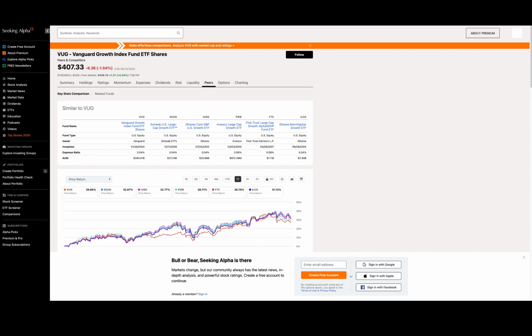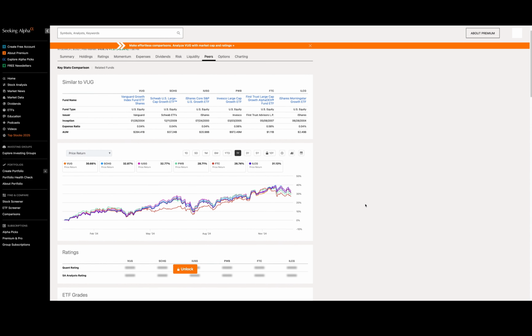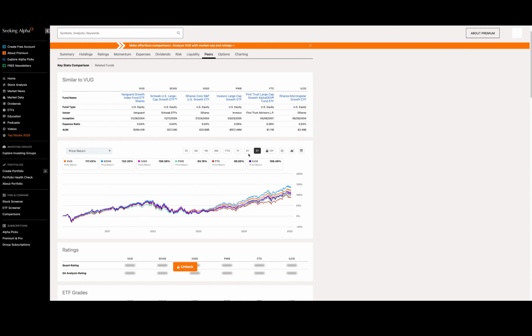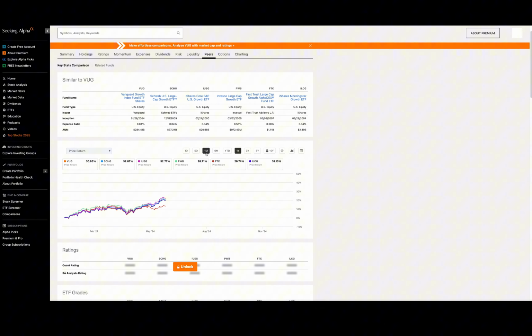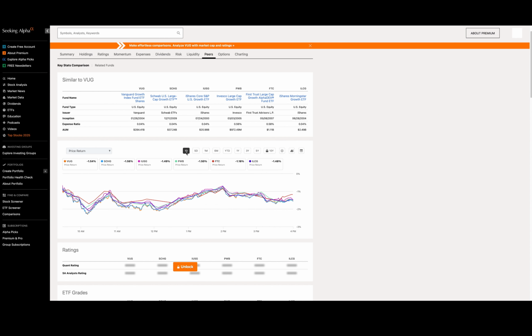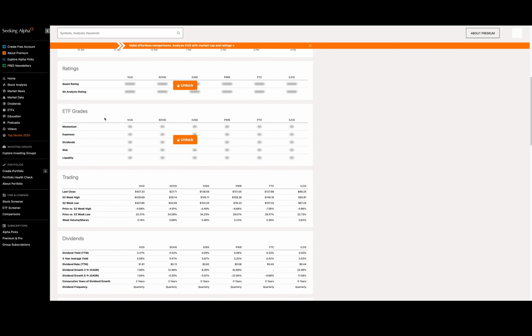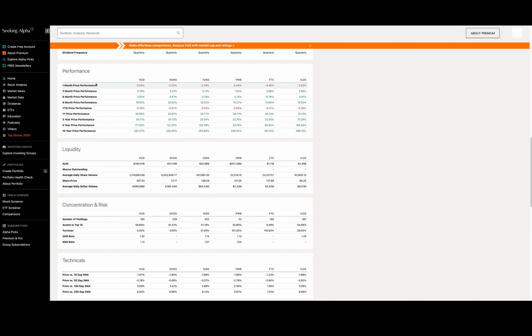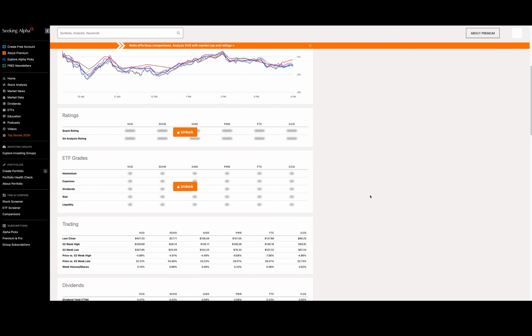So what's really good about this, I'm going to just click out of that, is it will compare other similar ETFs, right? So other growth funds and what that is looking like. So we can look at the 5 year. How does this compare to the 3 year, the 1 year, even 1 day, which is a really good tool, right? Obviously, we're not going to look at that, but we can come down here, trading, dividends, and then performance. This is what I really like to look at because when you look at this, you can get a good sense of, okay, where is this ETF actually going in the long term? Roll down to the bottom on the technicals, right?